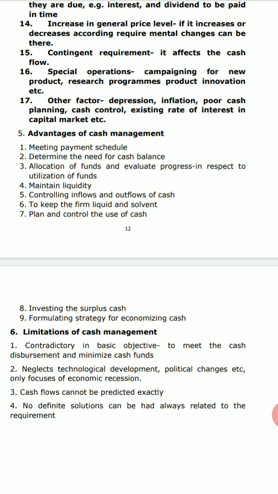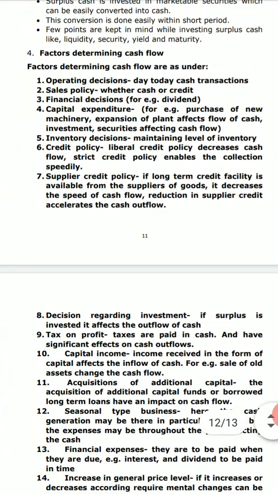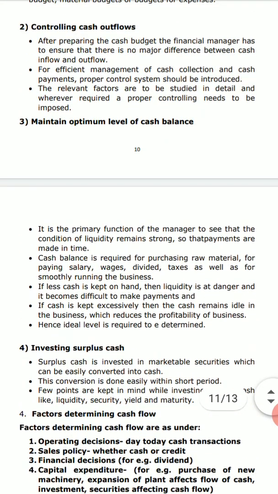So what we have to conclude here is that whenever there is cash management being done, we can say that cash management cannot be done without determining the cash flows, and that is why controlling of the cash flows, which includes two types of cash flows, one is considered to be cash inflows and the other one is said to be the cash outflows. These may affect the company, and this is a very important function of cash management. So we are ending up with this second important function, right?